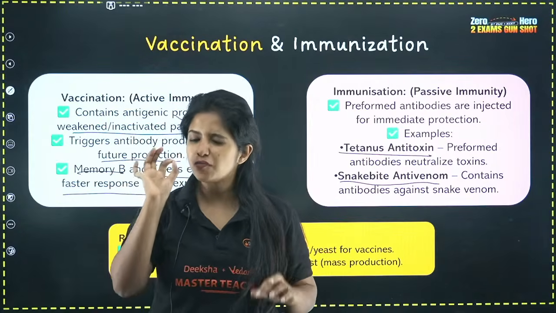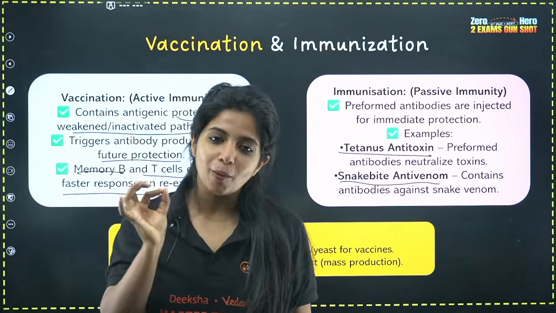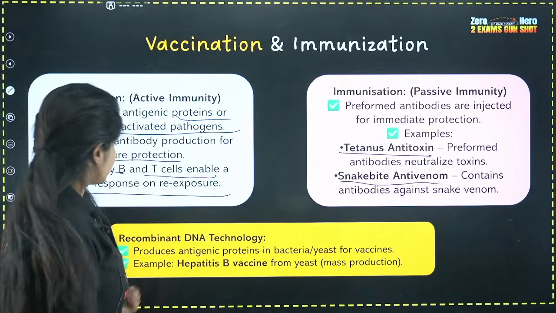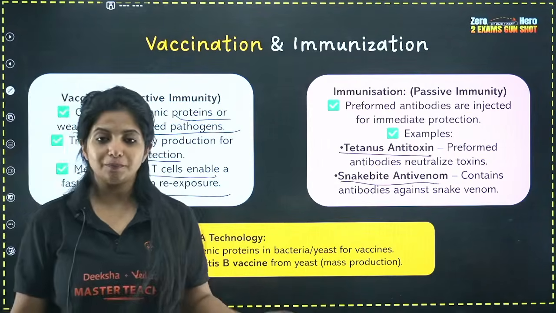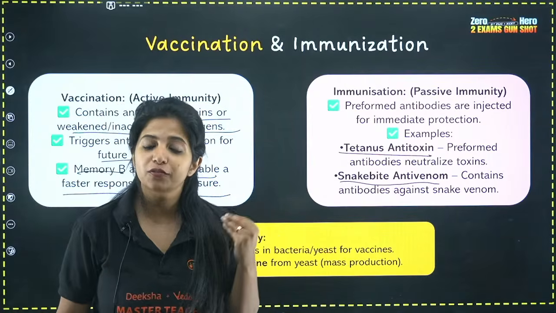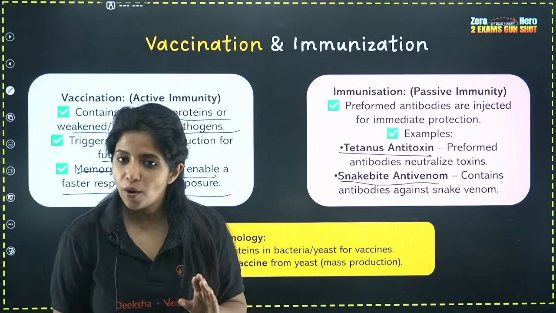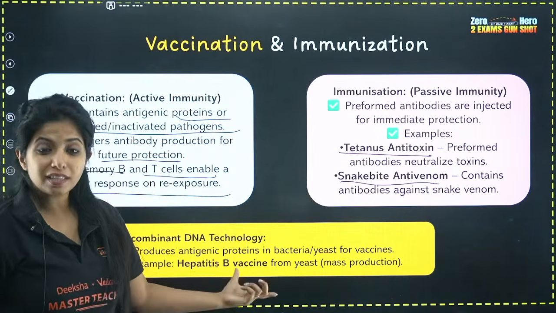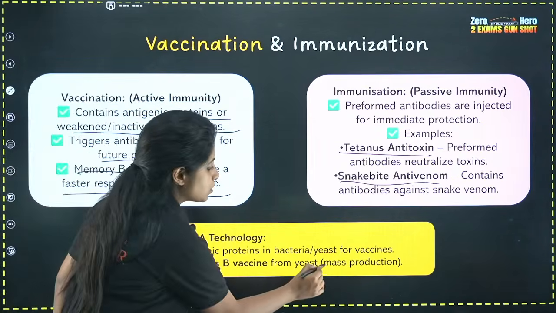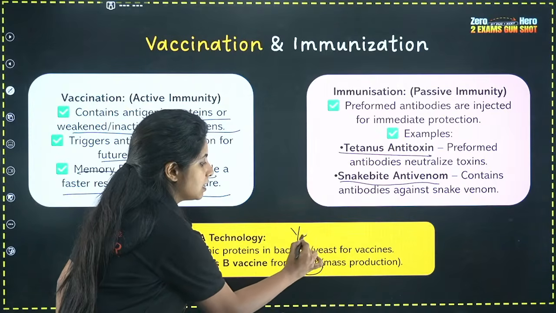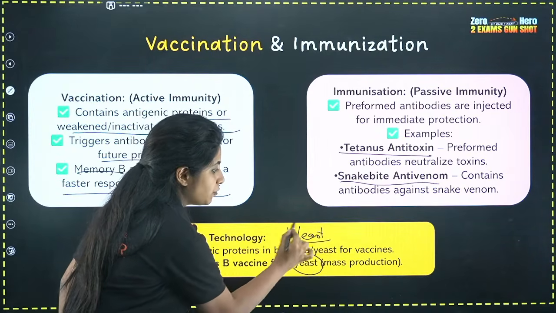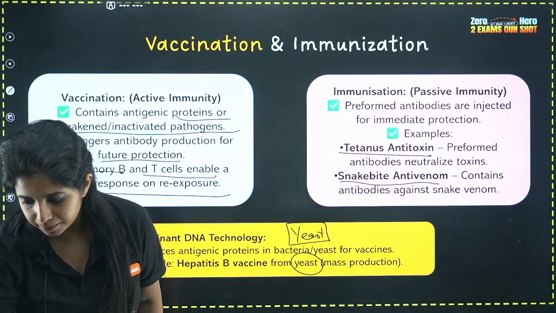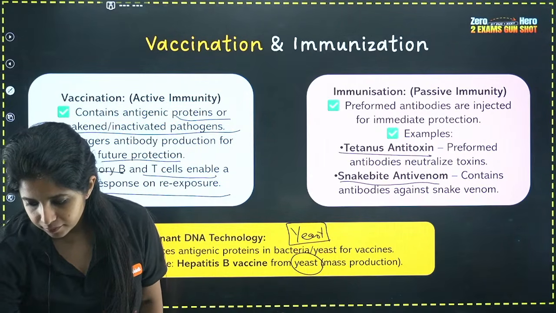Now in your NCERT, one more line is given, and that line is important because you get questions related to this. What is that line? Using recombinant DNA technology, hepatitis B vaccine was being made. And this hepatitis B vaccine was made with the help of what organism? It was made with the help of yeast. So please remember that. With the help of yeast, you made hepatitis B vaccine. So this also came. Cool?